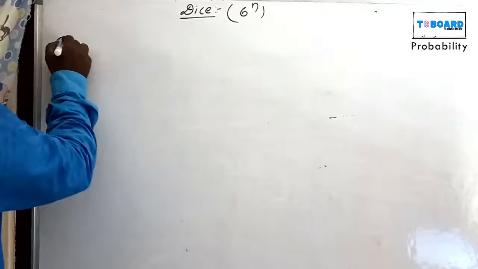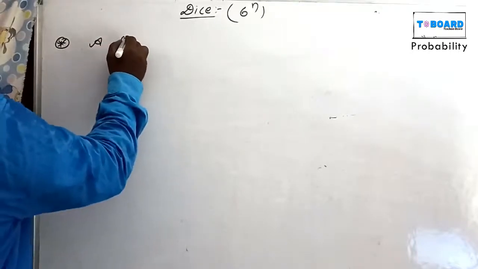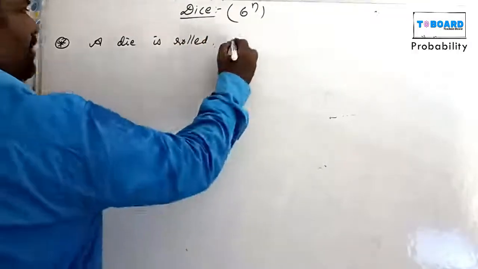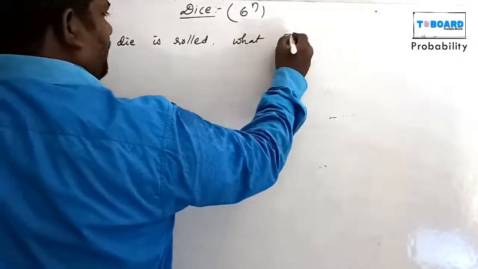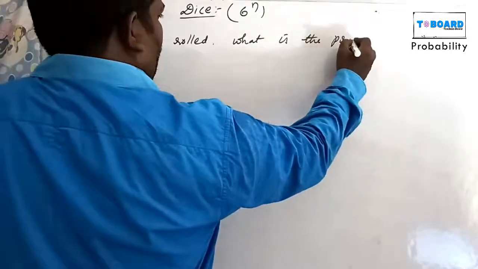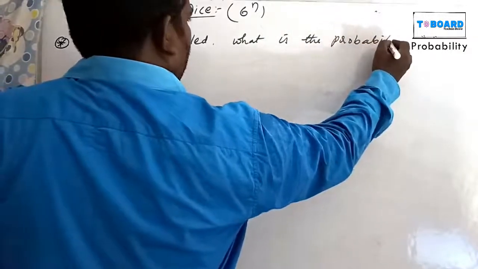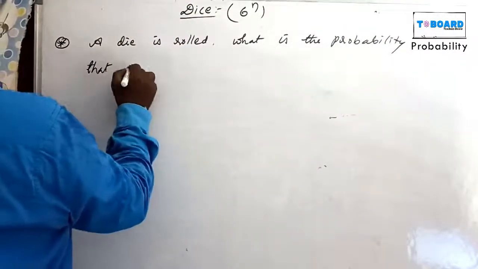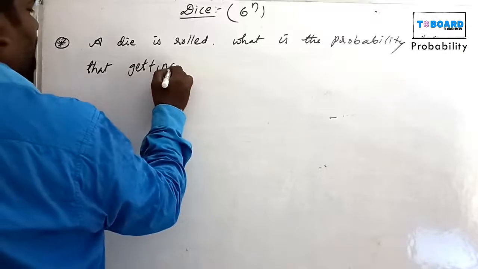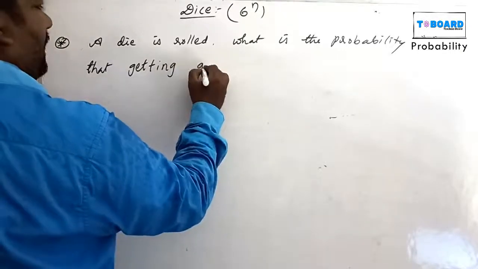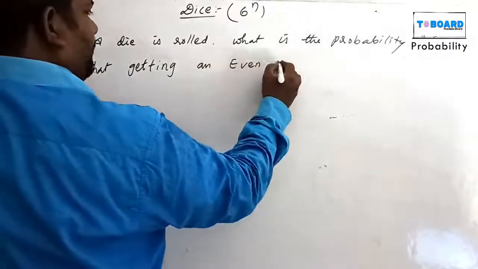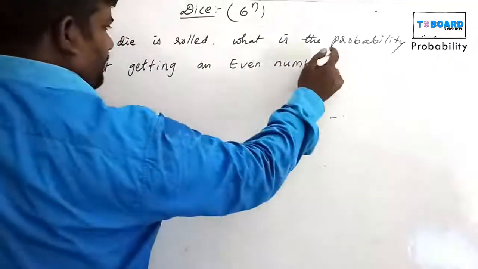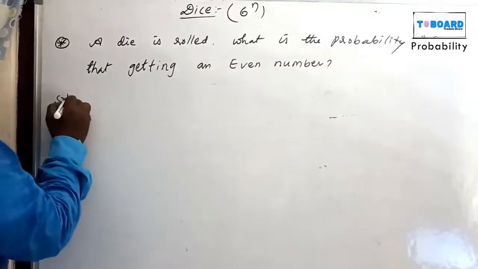First question. A die is rolled. What is the probability of getting an even number? First listen.